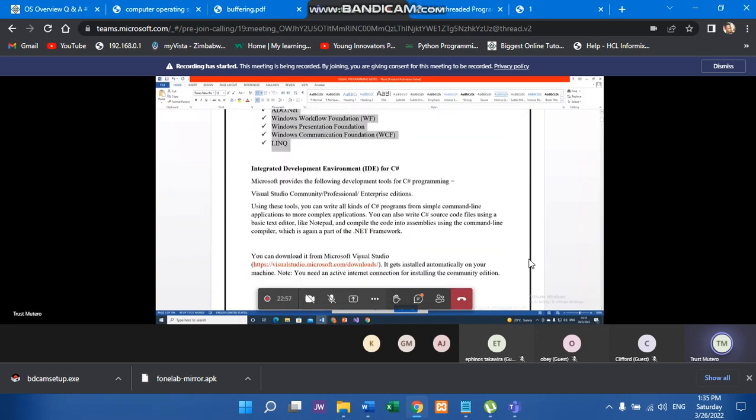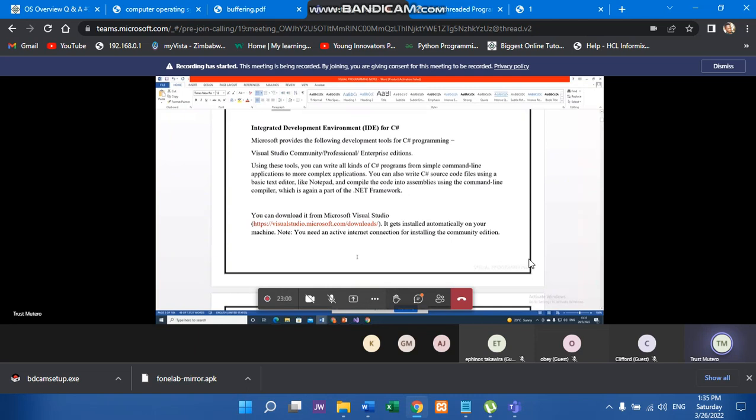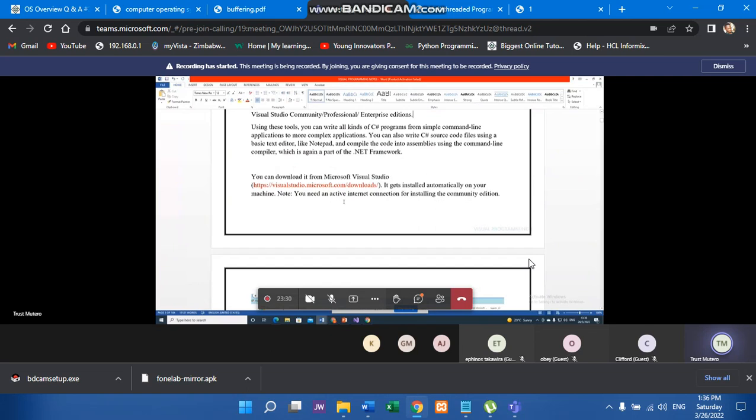Okay, so you say you have taught us what C# is, the features of C#, the .NET framework and its components. How can I start to program in C#? You need what we call an IDE, an integrated development environment, and it is provided by Microsoft. Remember, the .NET framework is a baby of Microsoft. So the IDE we can get from the Microsoft website, and here is the link.